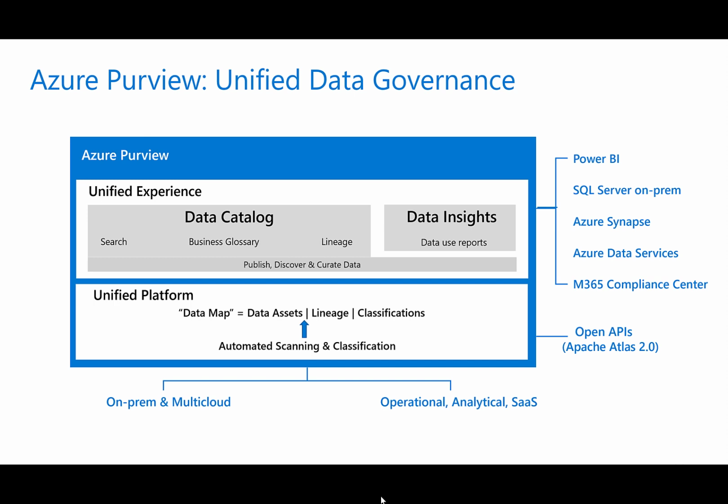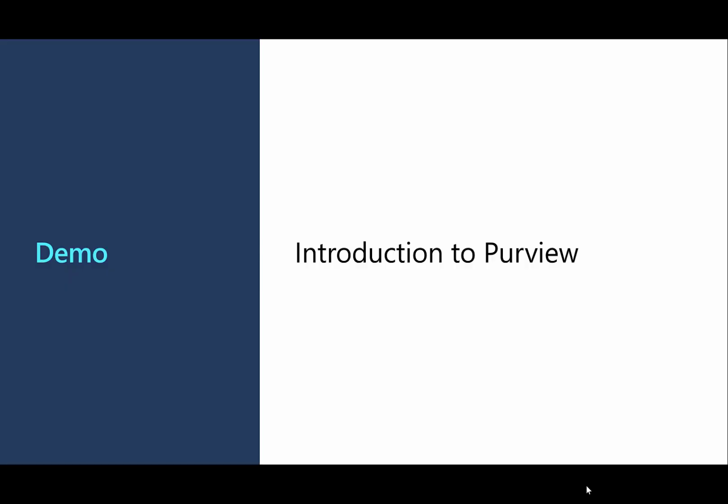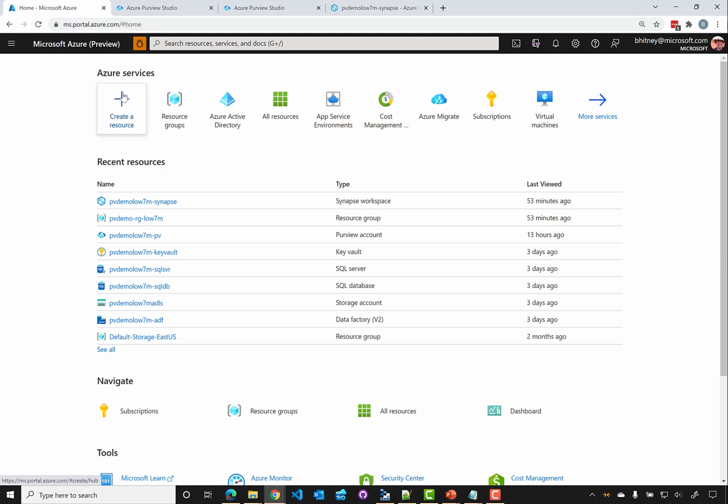While the data map provides access via the Apache Atlas 2.0 API, Purview integrates with Power BI, Synapse, Microsoft 365, and also has third-party integration such as with Prophecy's MDM. So now that we see what the key components of Purview are, let's switch over to the Azure portal and take a closer look. So here I am in the Azure portal, and I already have a demo account created.